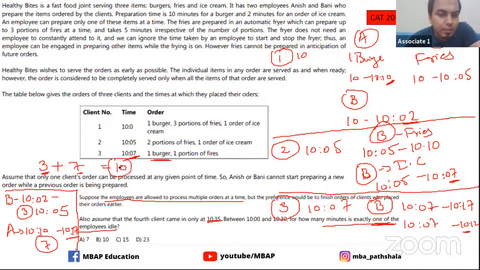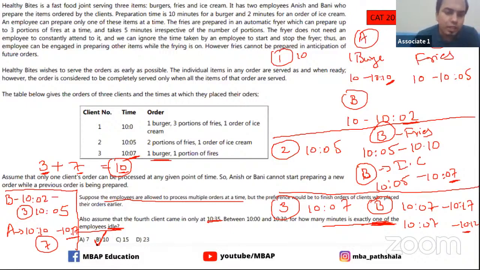So total there is 10 minutes of time where exactly one, because what they have asked you here is exactly one of the employees is idle. So this is 10. Sarat, you asked whether we need to assume simultaneously. We have not assumed anything here, Sarat.